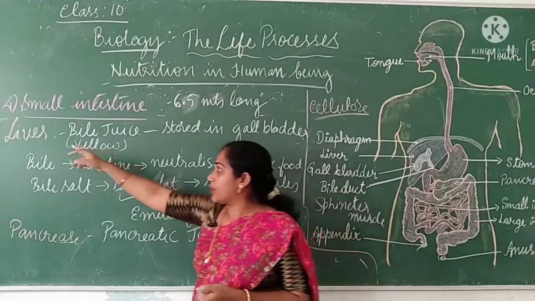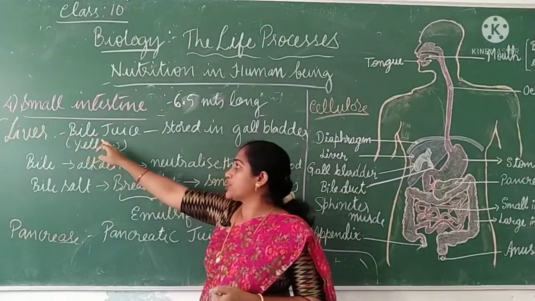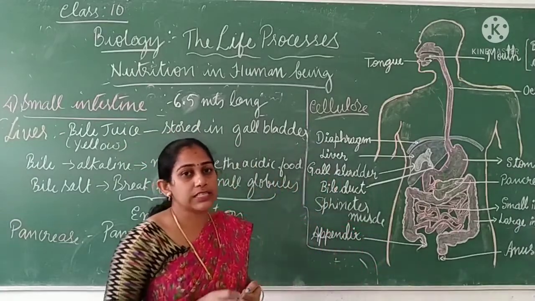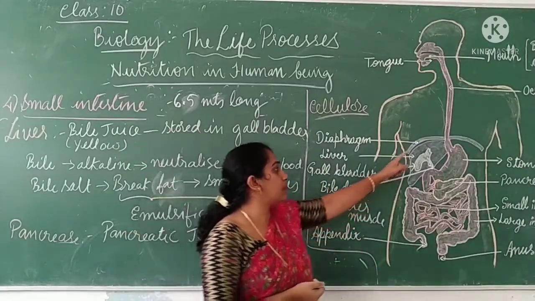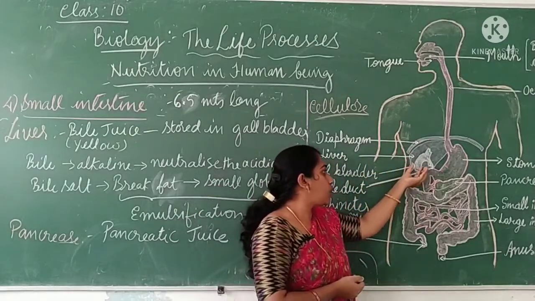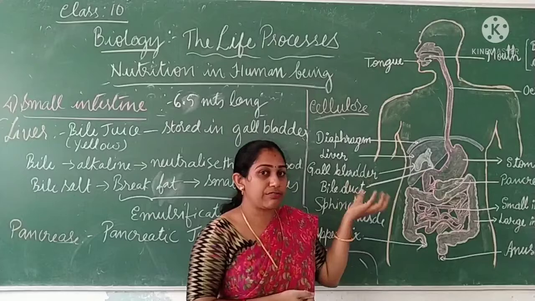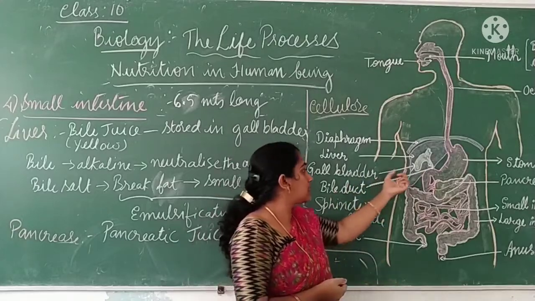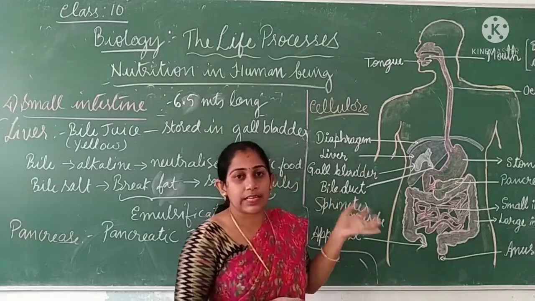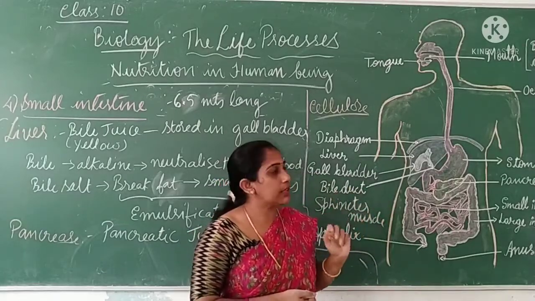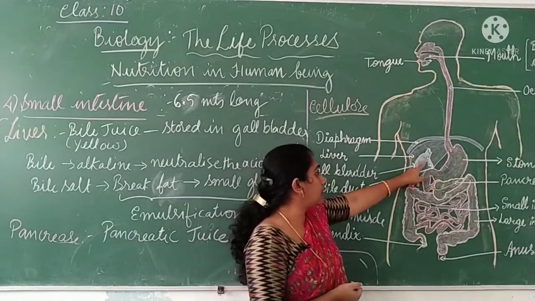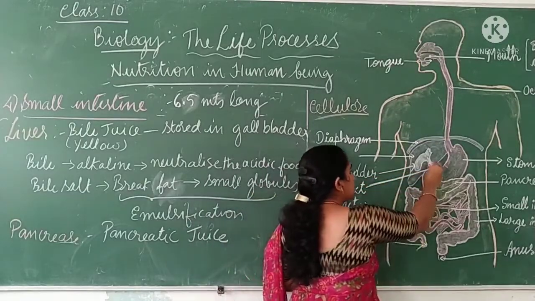So from the liver, what they get is a juice called bile juice. It's a yellow, straw-colored liquid. The liver produces bile juice, and that bile juice is temporarily stored in a small bladder-like structure, which you can find under the liver, called the gallbladder. So the gallbladder will store the liver secretion, that is bile juice. Then it will be released into the small intestine.